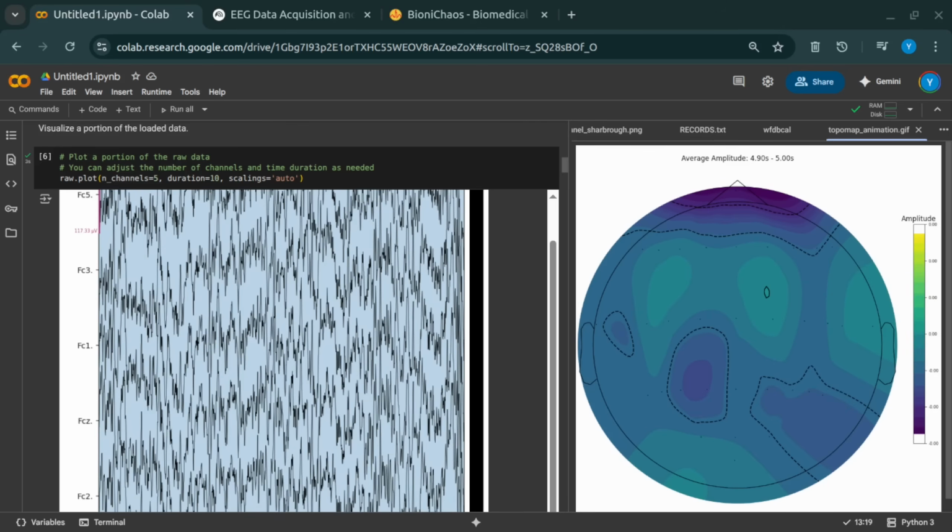They sound important. Oh, they are absolutely crucial, or they should be. These .event files are meant to hold what we call event markers. Think of them like digital timestamps. They synchronize the continuous EEG data with specific things that happen during the recording. Like what kind of things? Well, for example, if the subject was asked to open or close their eyes, or maybe they saw a flashing light or pressed a button, an event marker would note the precise moment that happened in the EEG data. Without these markers, you just have a whole lot of electrical activity, but no context. You wouldn't know what the brain was doing when. Right, you just see the squiggles change, but not know why.